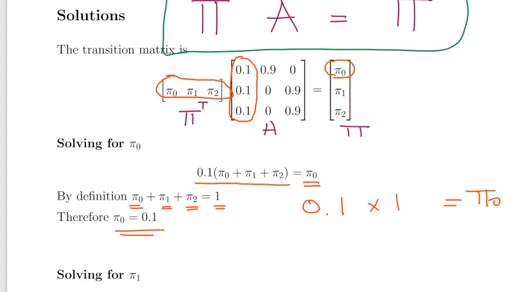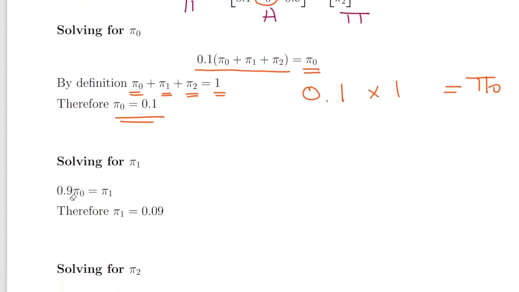Let's look at the second column, which will give us pi 1. Pi 0 times 0.9 is equal to pi 1. Tidying that up, 0.9 times pi 0 equals pi 1, which means pi 1 is equal to 0.09.